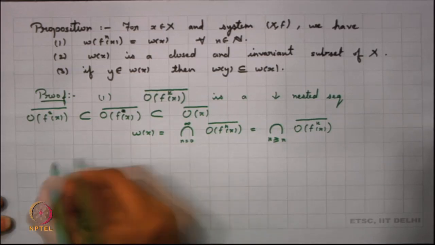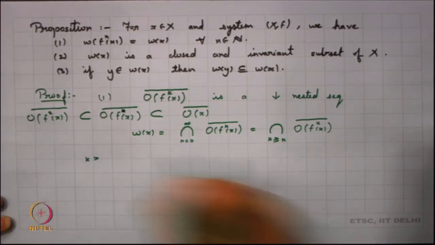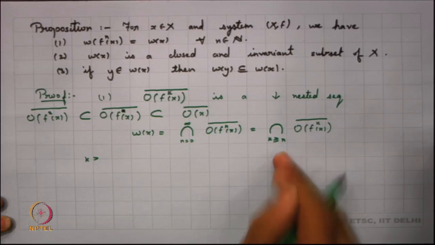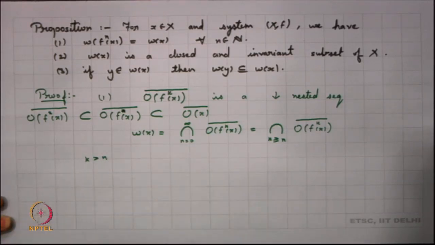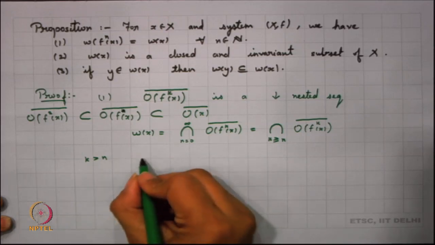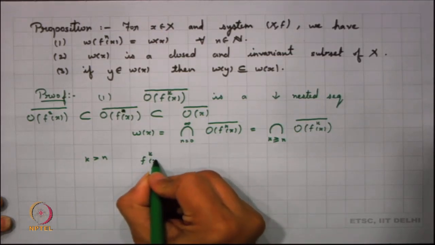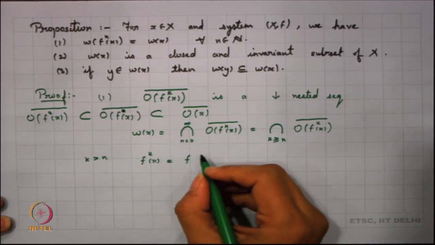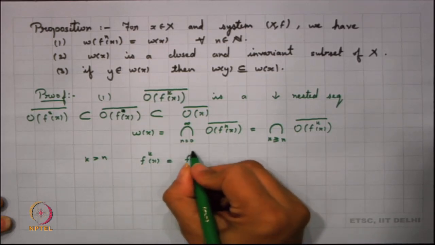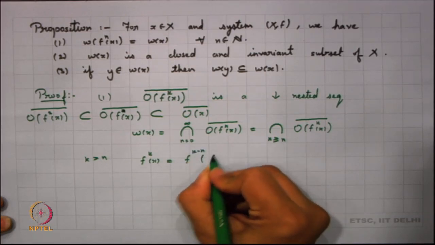Let us observe another thing. Supposing I take k to be exactly greater than n, not equal to n. What happens in that case? I know that f^k x can be written as f^(k-n) applied to f^n x.